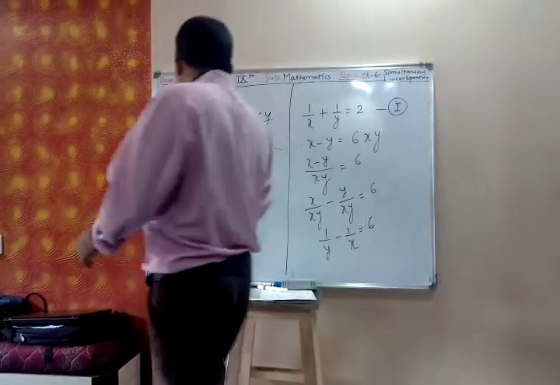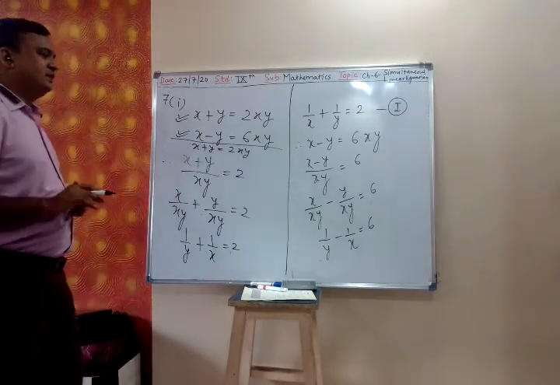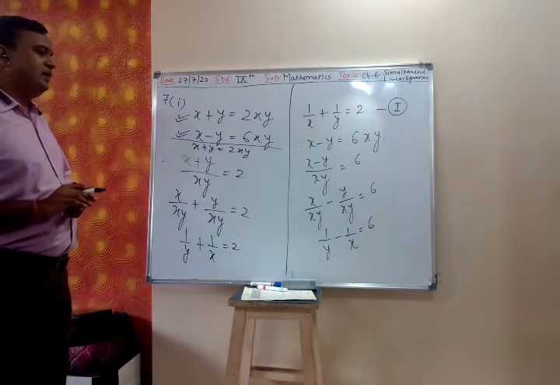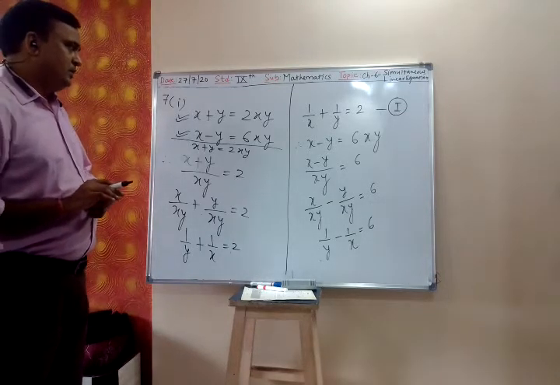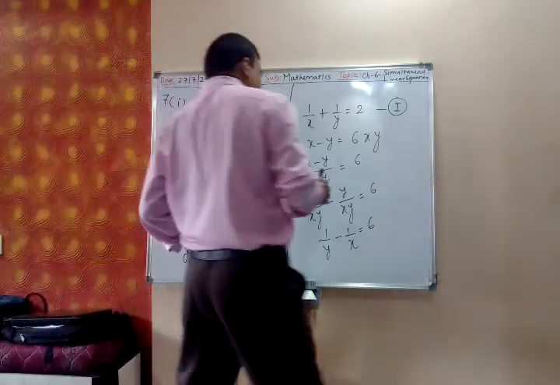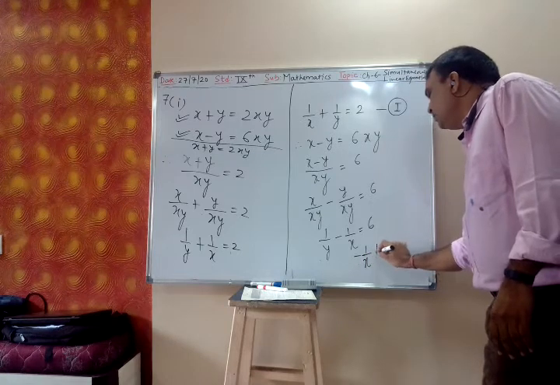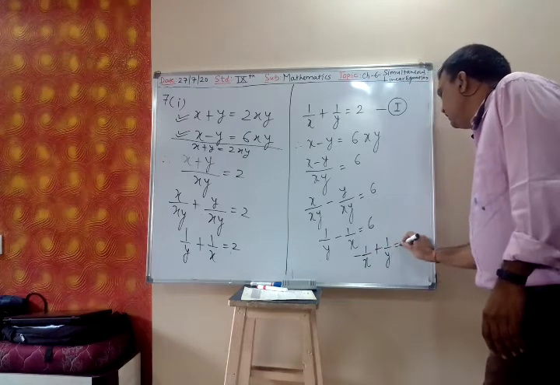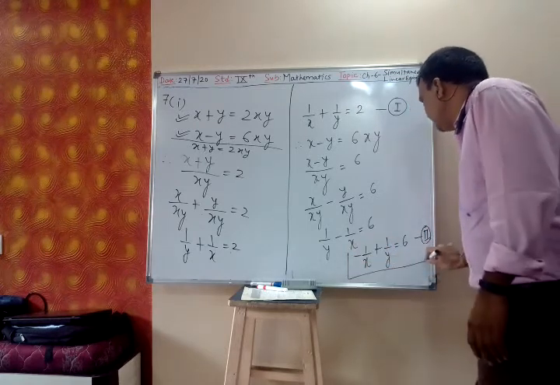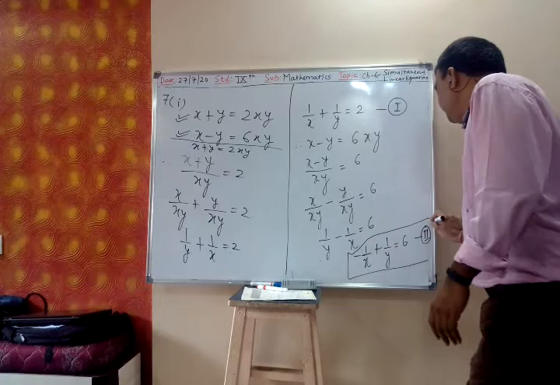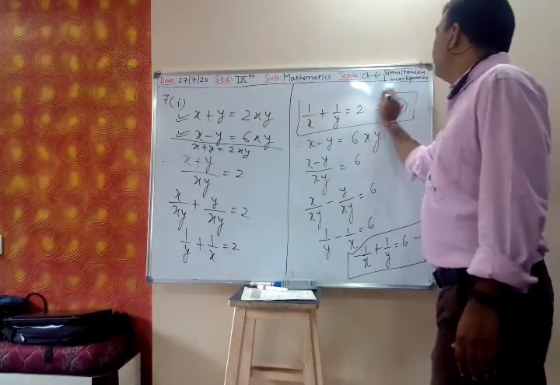This is already given in the question. These two are given in the question. So 1 upon y minus 1 upon x is 6, which I can write as minus 1 upon x plus 1 upon y is equal to 6. This is my equation number 2. I am just writing this first x term, and this is my equation number 1.